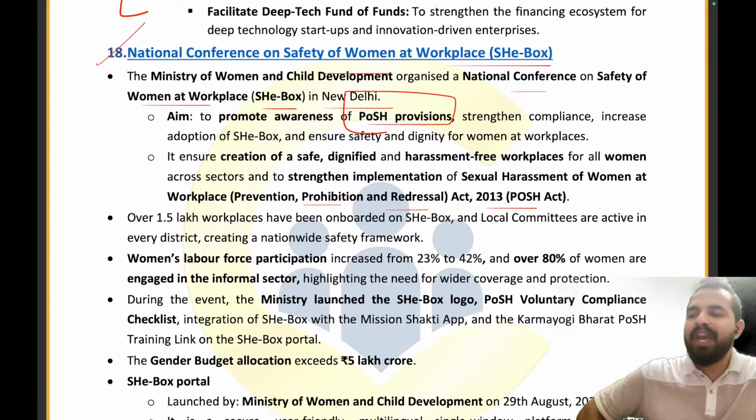So basically, we have provided awareness to the people under this particular part. It strengthens the compliance, increases adoption of SHe-Box, and ensures safety and dignity for women at the workplaces. It ensures the creation of safe, dignified, and harassment-free workplaces for all women across sectors and strengthens the implementation against sexual harassment of women at workplaces.